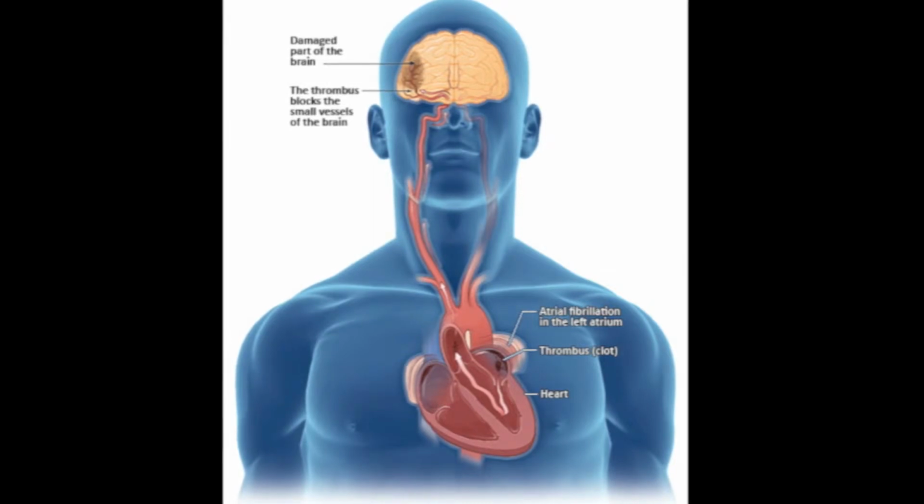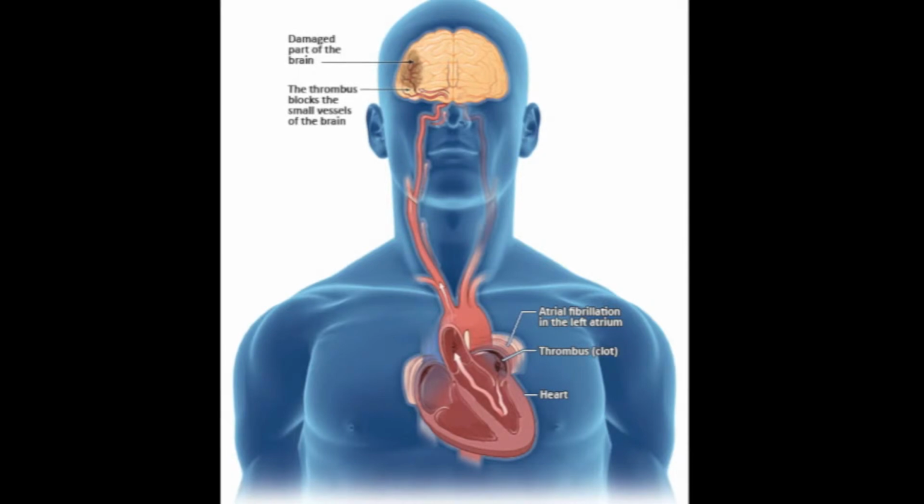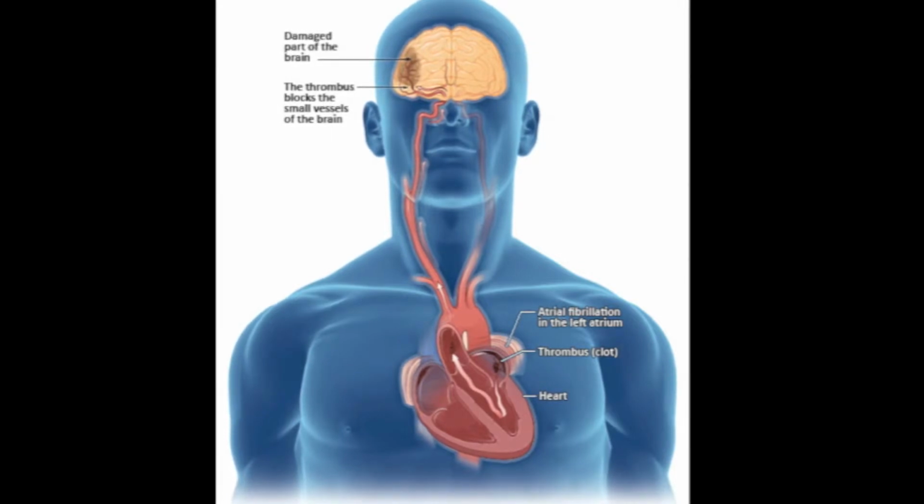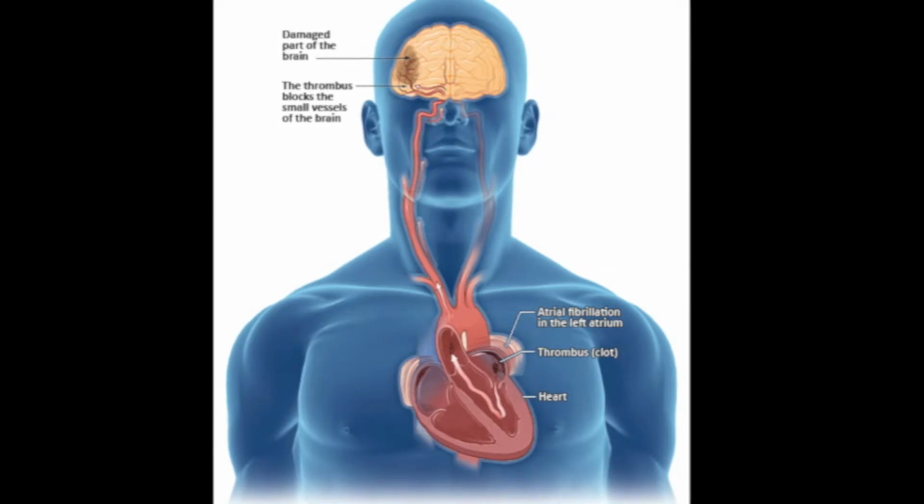Blood clots can form in the left atrium, and if they dislodge, can go into the brain, cutting off circulation, which will cause a stroke. If a clot develops in the appendage and is pumped out of the heart, it then travels to the brain, and this results in a stroke. People with AFib are 5 to 7 times more likely to have a stroke than the general population.